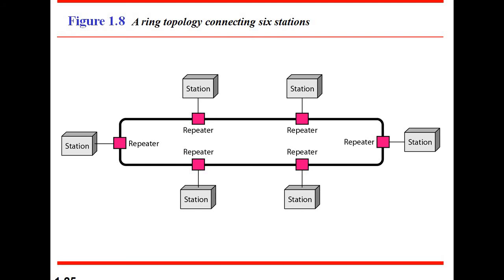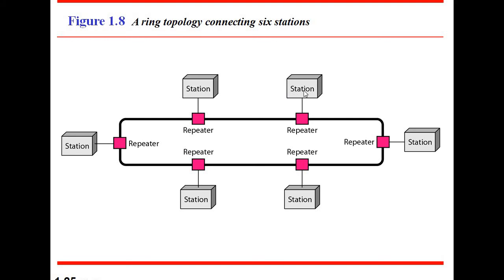There is no possibility of passing the message in the previous manner. So here the data flow is unidirectional. And another important point is that the data transmitted by the stations flows in a clockwise manner. That means station 1 will pass the data to station 2, station 3, station 4, station 5 and station 6. But it is not possible to pass the data in an anti-clockwise manner.